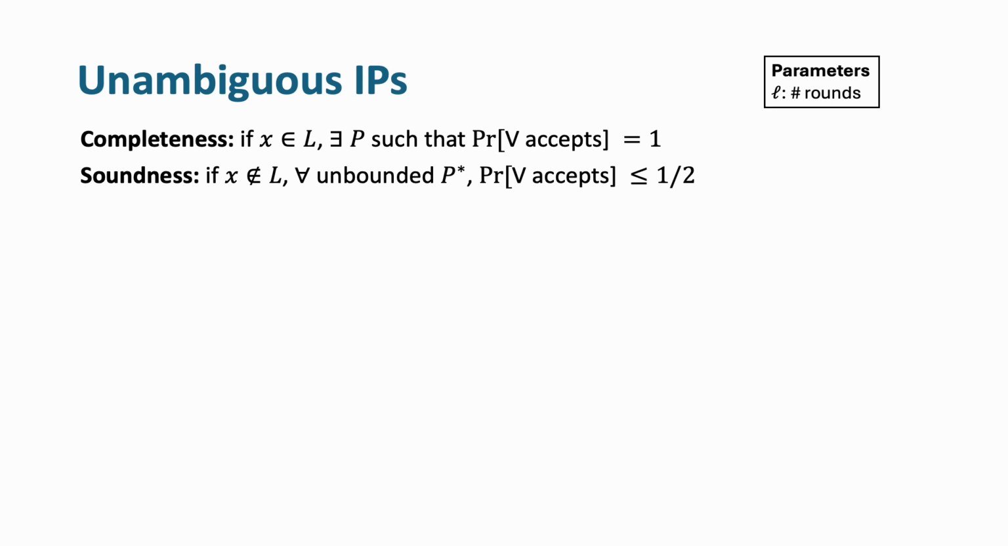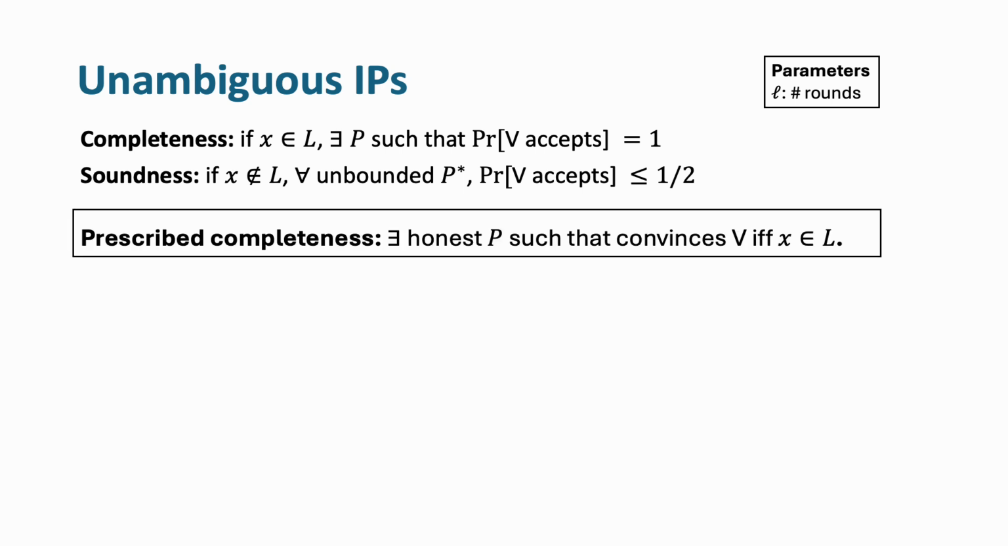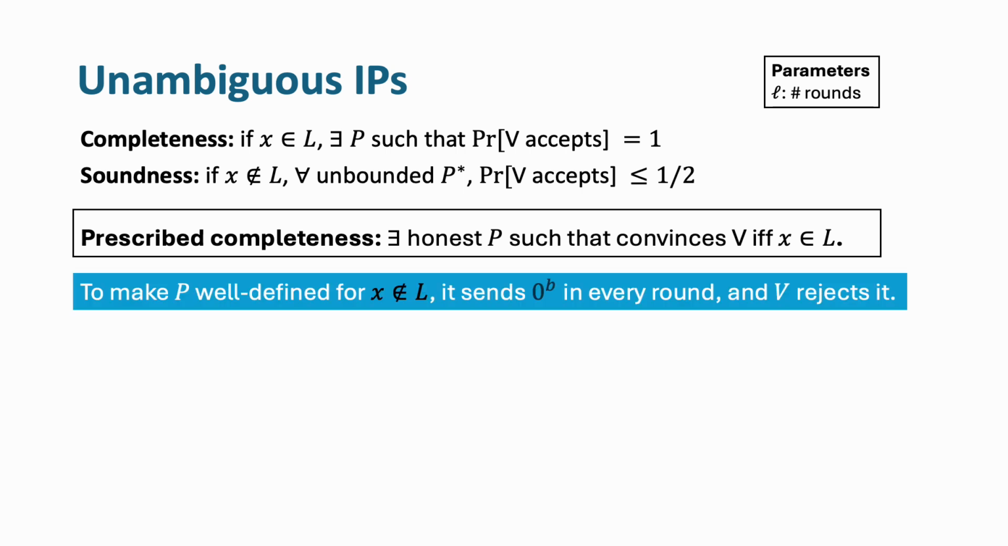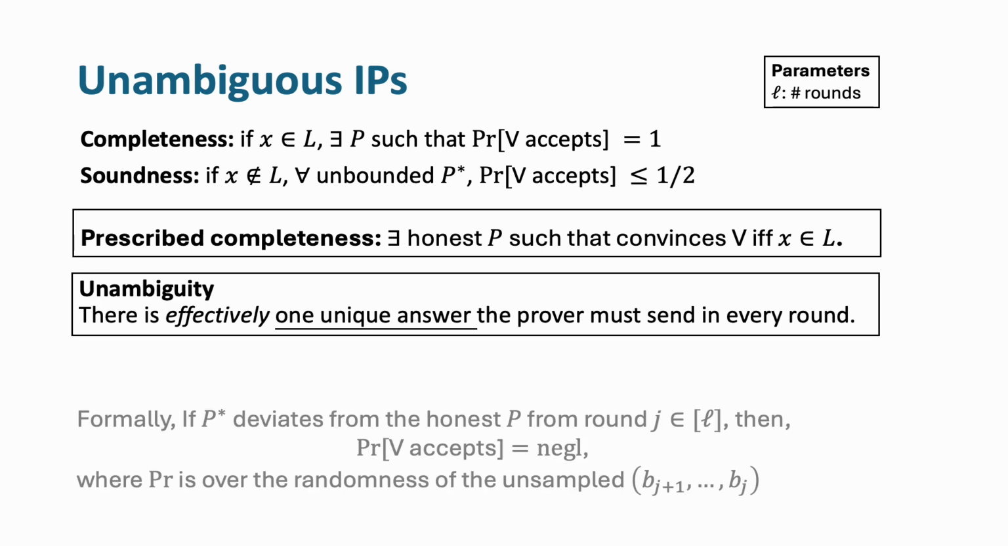Now I'll define unambiguous IPs as promised. It's very similar to the standard IP setting, in that we require completeness, which says there exists an honest convincing prover strategy if and only if x is in L. And for false statements, we assume the honest prover always sends some dummy string, so that we can make the behavior of the honest prover well defined even in this setting. And we also require unambiguity, which says there exists effectively one unique answer that the prover must send in every round, otherwise it wouldn't be convincing in the end.